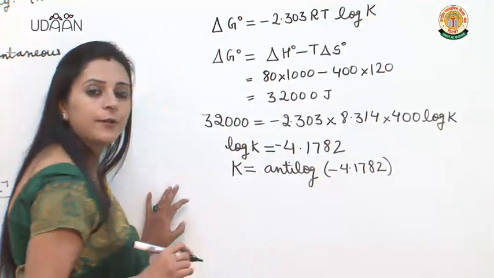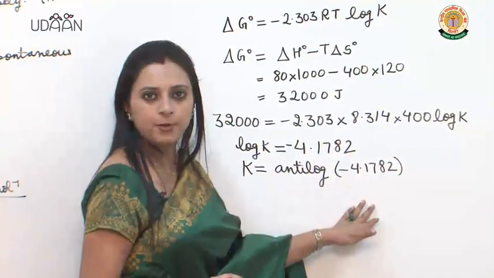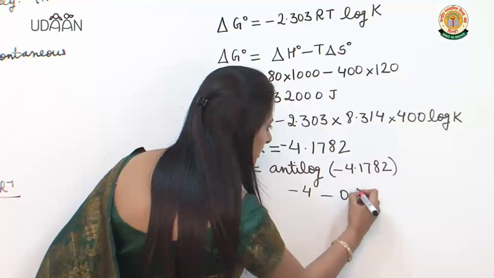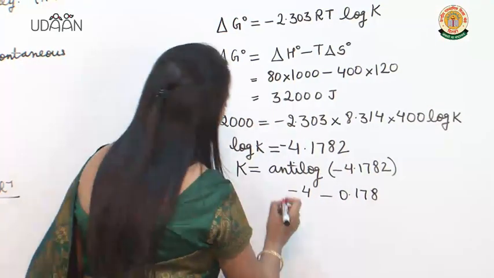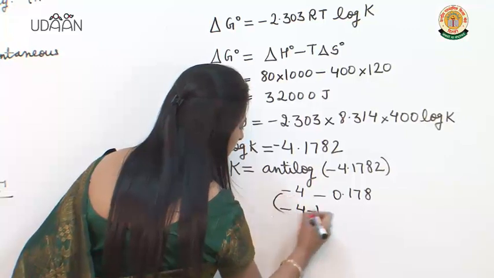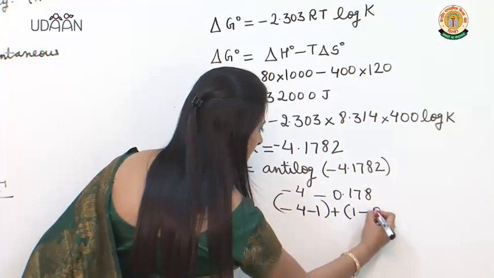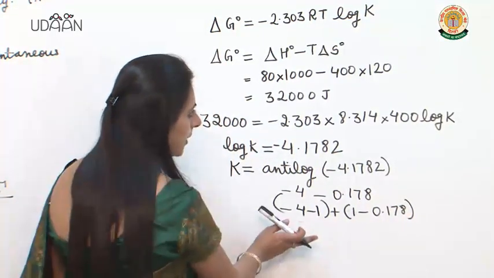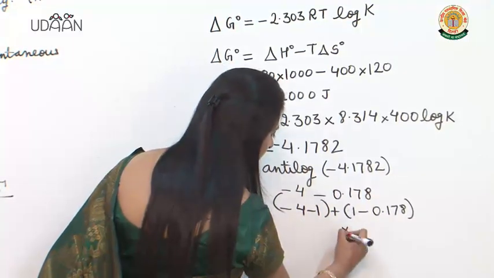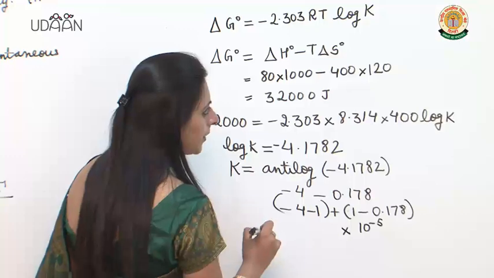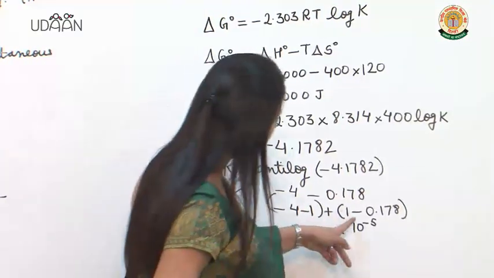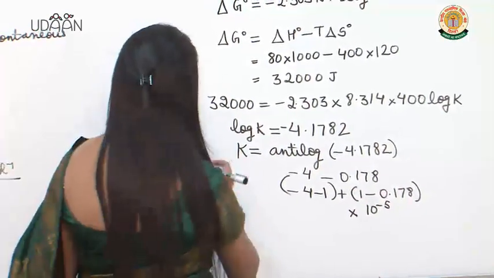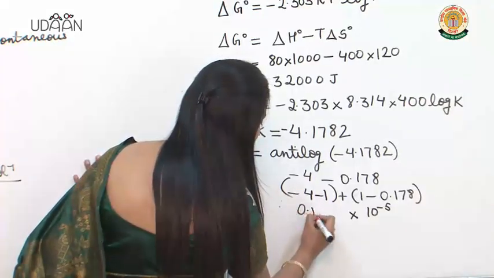Now how will I find out the anti-log of a negative value? How will I find it? I can write it as minus 4 minus 0.178, let us take. So we will do minus 1 plus 1. When we do minus 1 plus 1, this number goes into the power of 10, that is 10 to the power minus 5, and this number is 1 minus 0.178. When I subtract it from 1, I will get 0.822.